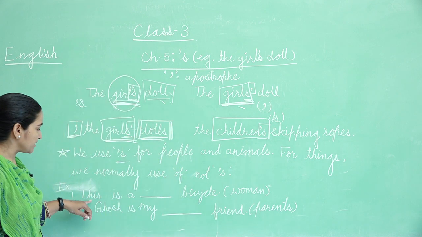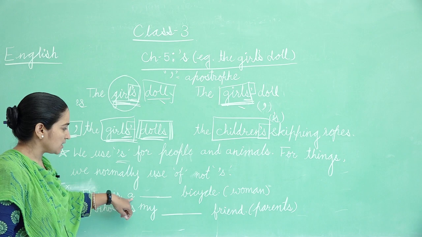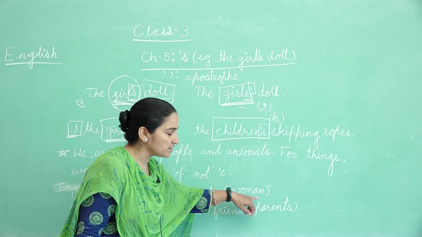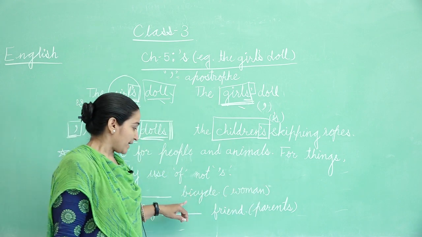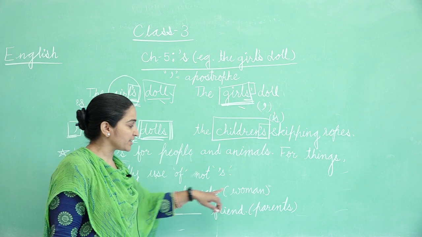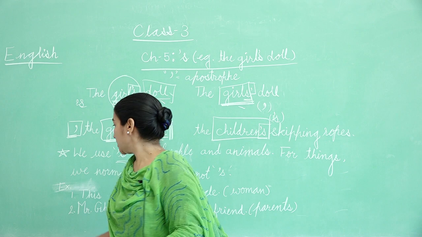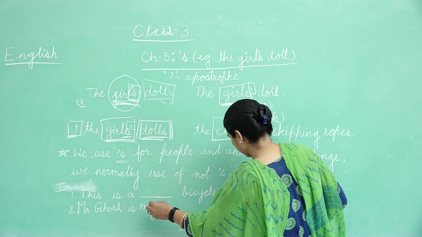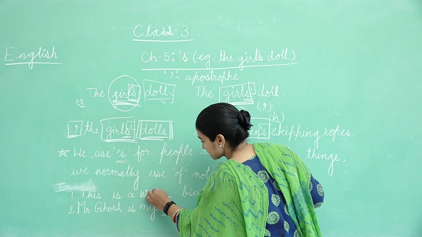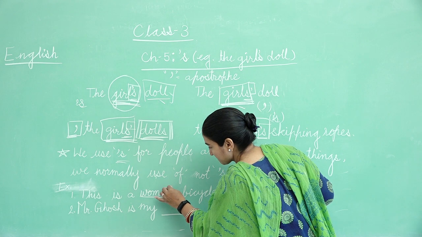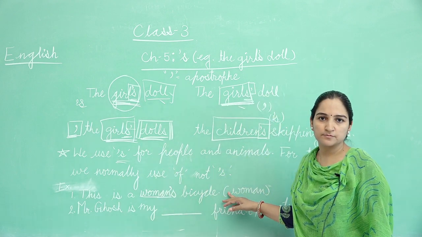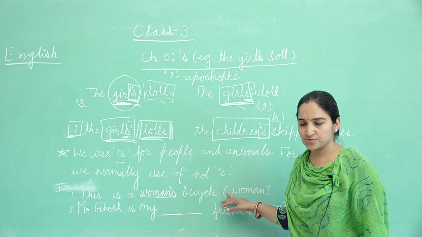The first one is: this is a dash bicycle, woman. The bicycle belongs to the woman. So how will we write it? This is a woman's bicycle.